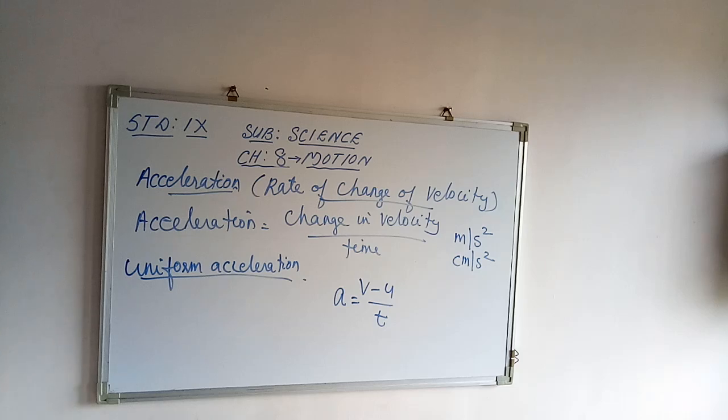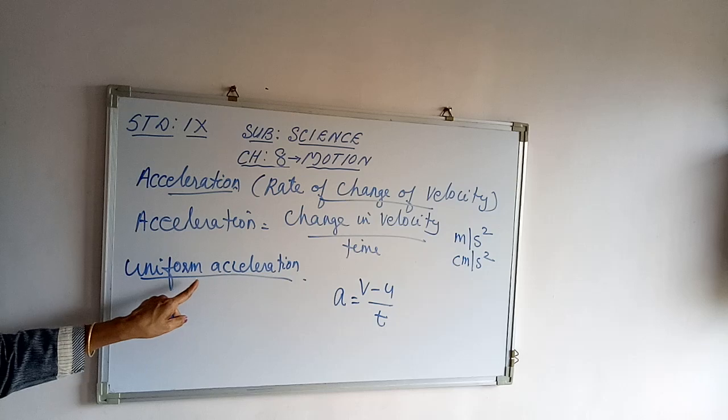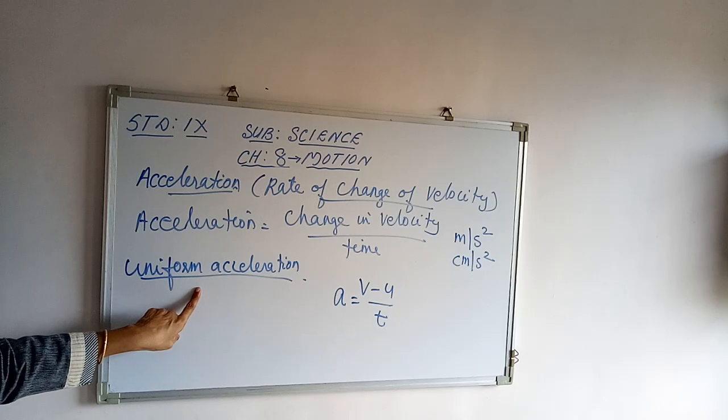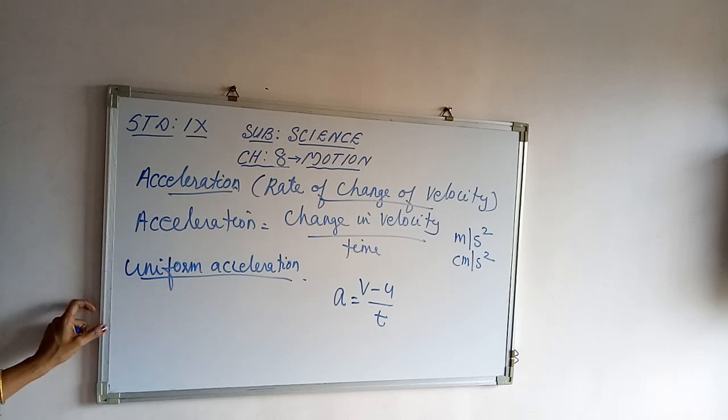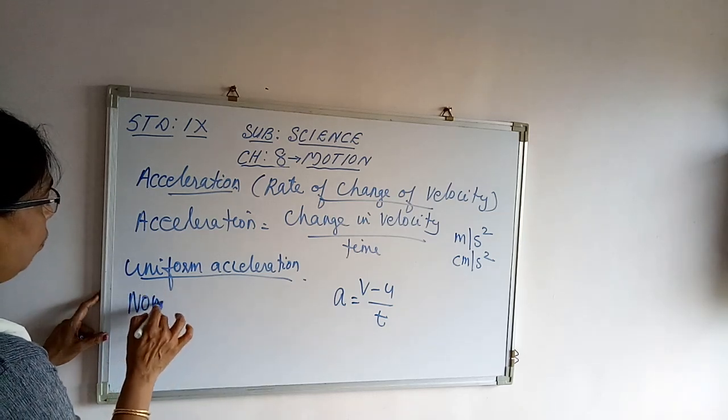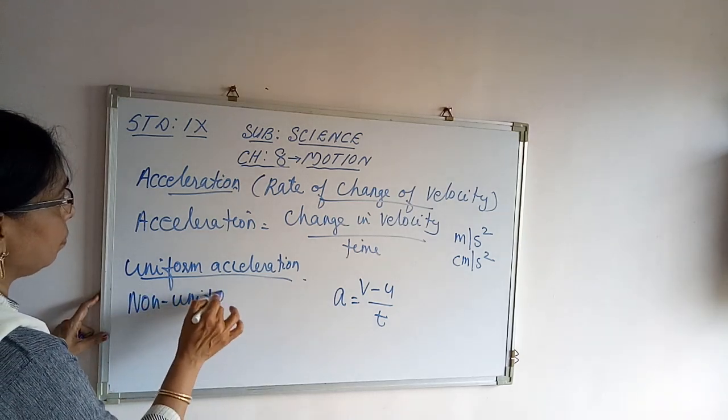And an object can travel with non-uniform acceleration also. If the velocity changes at a non-uniform rate, so the velocity increases or decreases at a non-uniform rate, then the acceleration is called non-uniform acceleration.